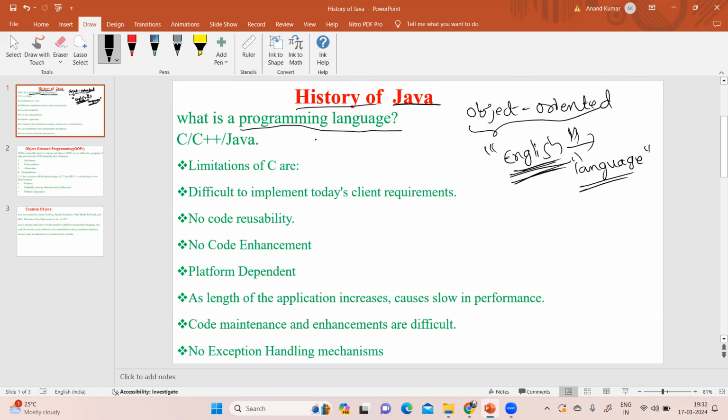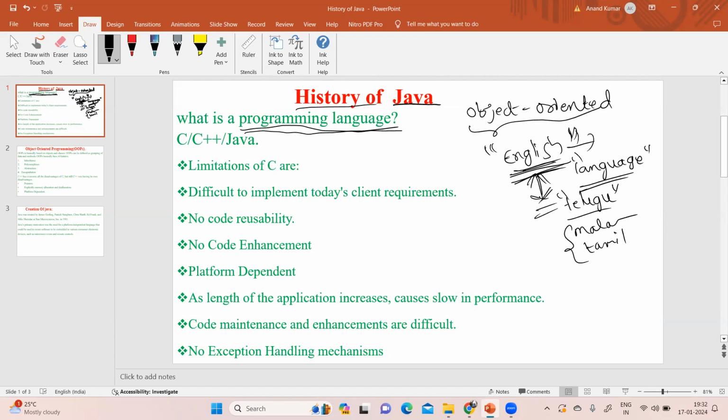Now, programming language. Between humans, English is okay. In other states like AP we have Telugu, Malayalam in some states, Tamil in some. Like this, we have different languages to communicate with each other.